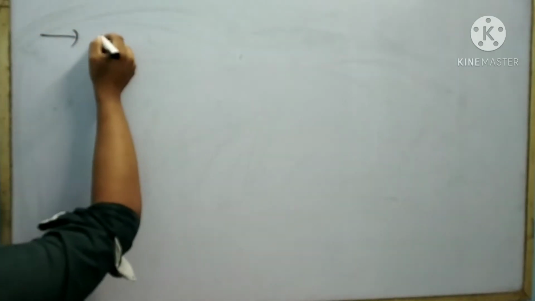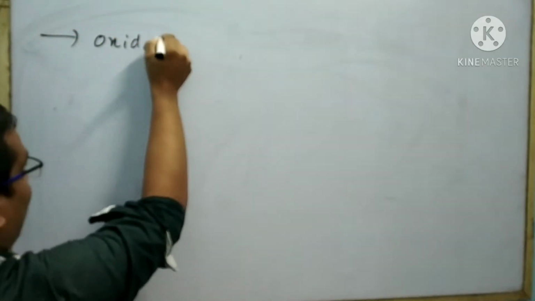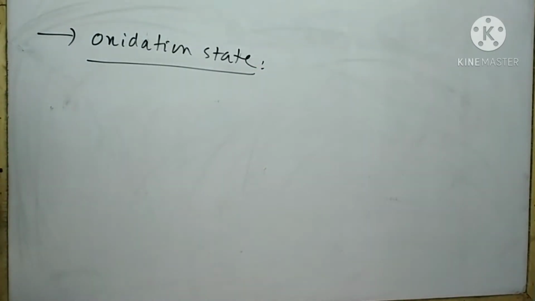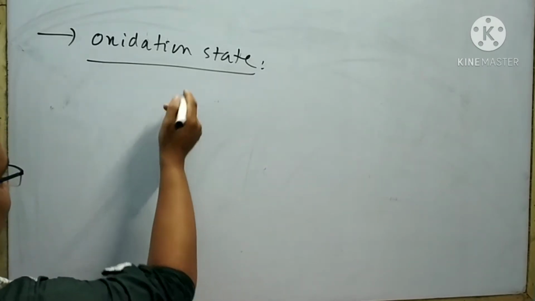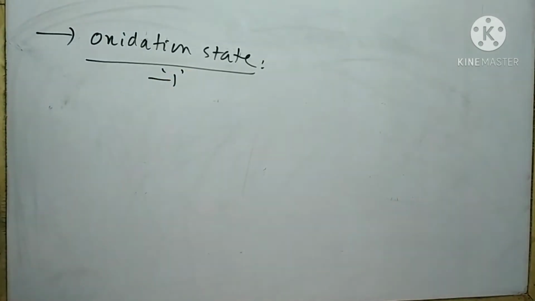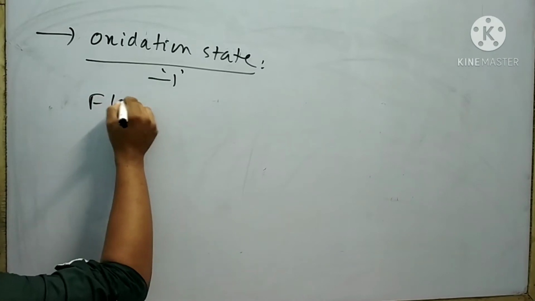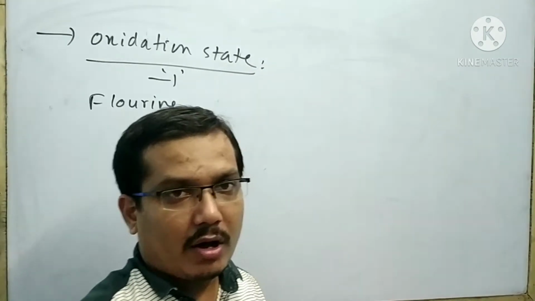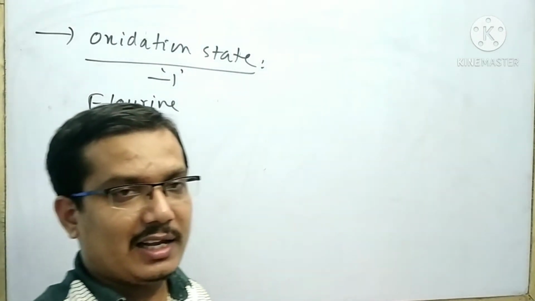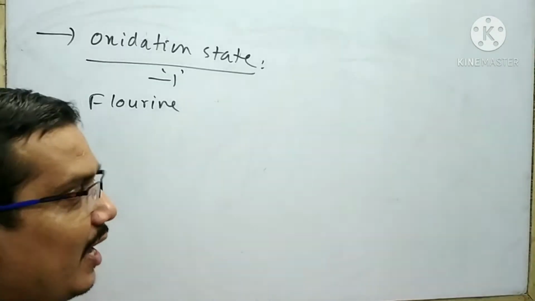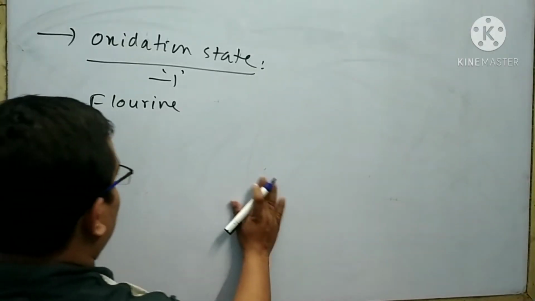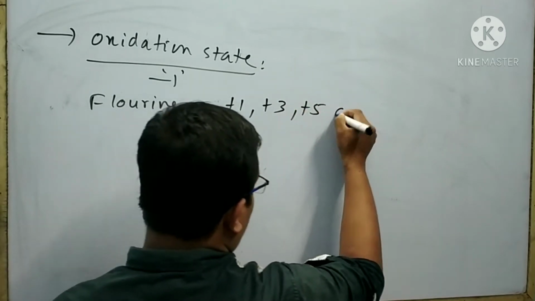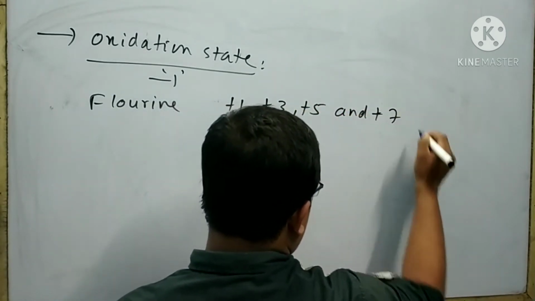Next chemical property is oxidation state. The general oxidation state of halogen elements is -1, except fluorine. If other halogen elements form a bond with a highly electronegative element, then these halogens can show +1, +3, +5 and +7 oxidation states.